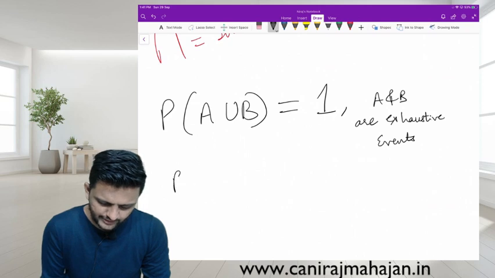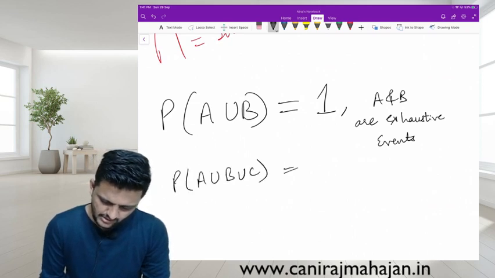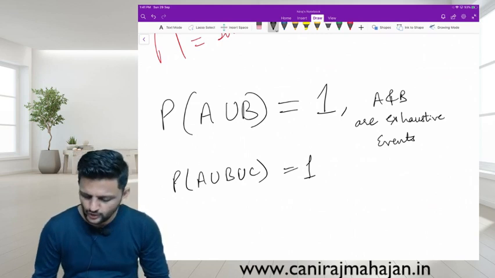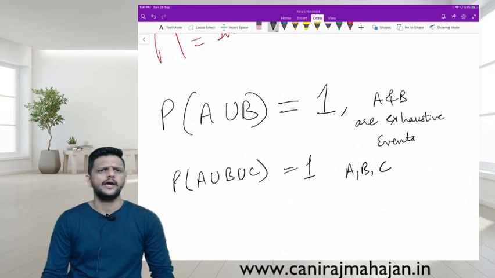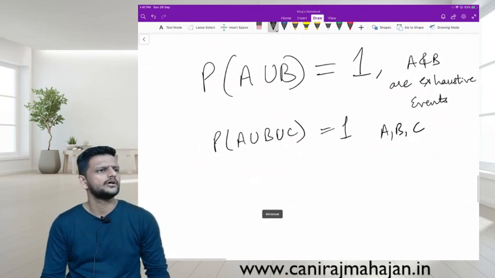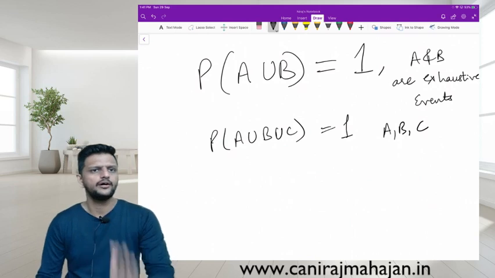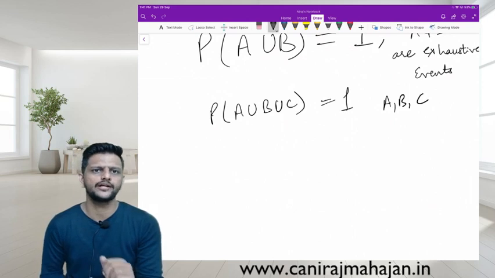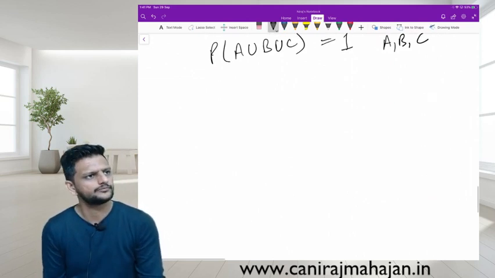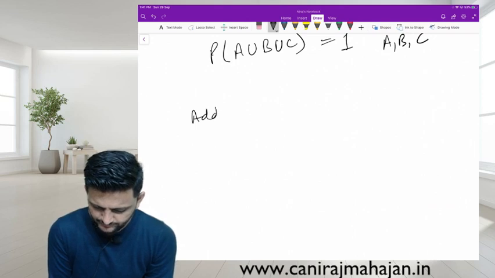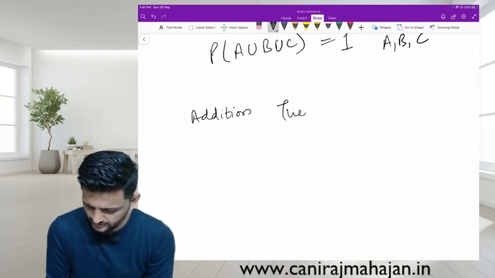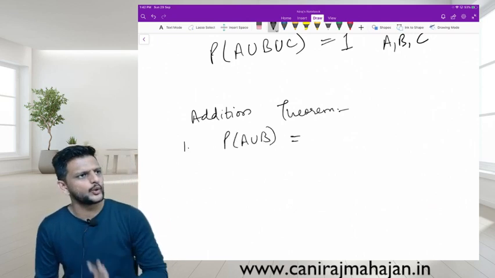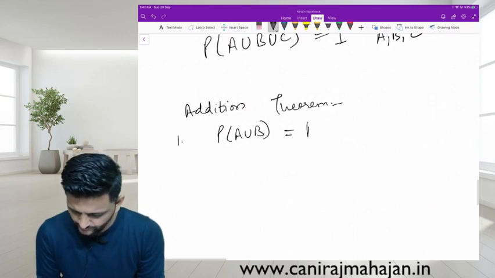Another thing. If there are 3 events, if A union B union C comes to 1, in that case A, B, C are exhaustive events. So there have to be at least 2 events. The union should result in 1. Yes or no? How do we calculate or understand union? Is there a formula? There is an addition theorem. Everyone. P of A union B. For any 2 events, the details are not given to you. Formula.